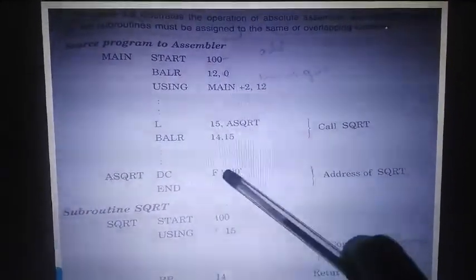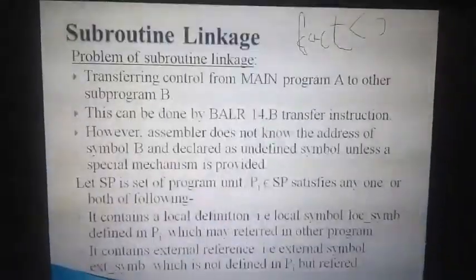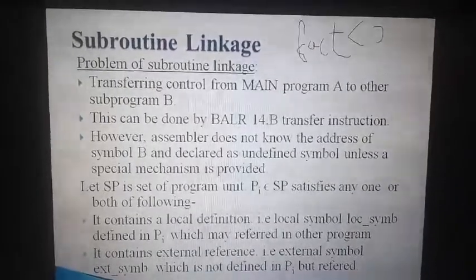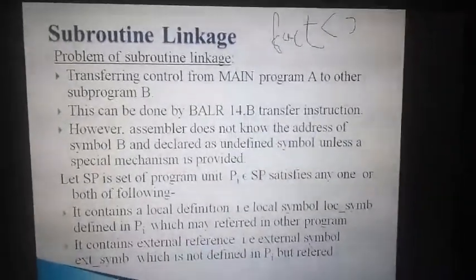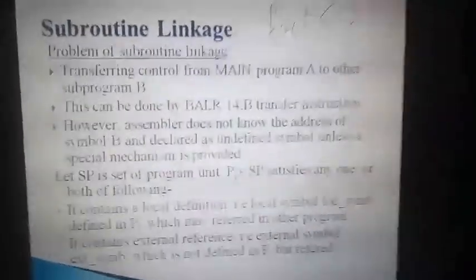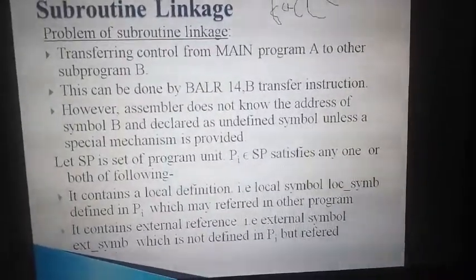The square root address is 400. It is loaded, which means you have the next function's address, and B transfers the instruction. The assembler does not know the address of B because B is some other function, declared elsewhere. If it is external, then we don't know the symbol address.